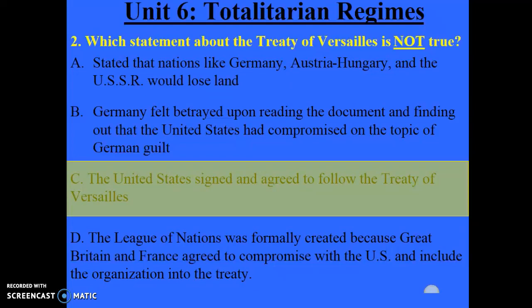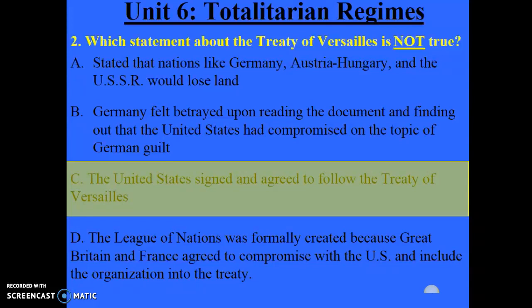And we learned that the United States, even though the President, Woodrow Wilson, was on board with signing the treaty and becoming a part of the League of Nations, the President, although he is the head of the nation, does not have full say in what the country does. His power is limited by the checks and balance system that we learned about in Unit 1, and one of those checks and balances is the Senate. The Senate, which is one of the lawmaking bodies of the United States, a group of representatives who get to create and pass laws, has some power over the president, and they ultimately get to decide which treaties are signed.